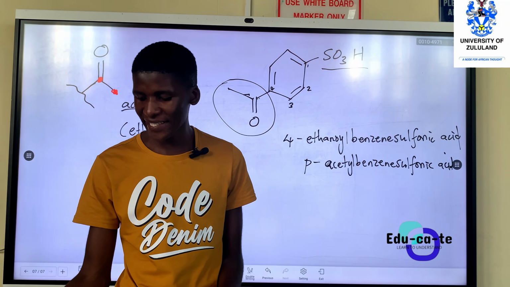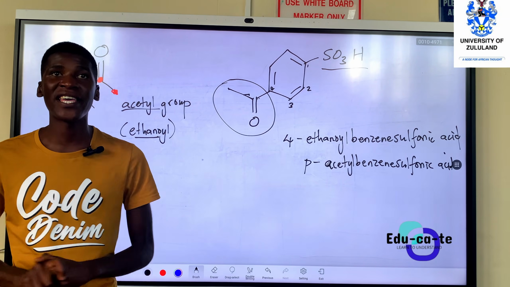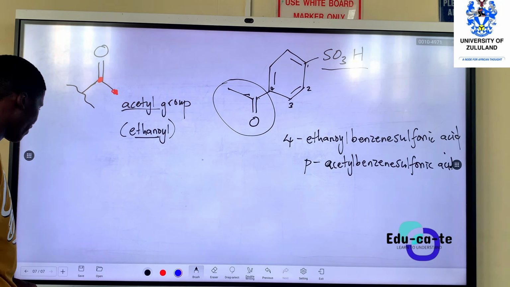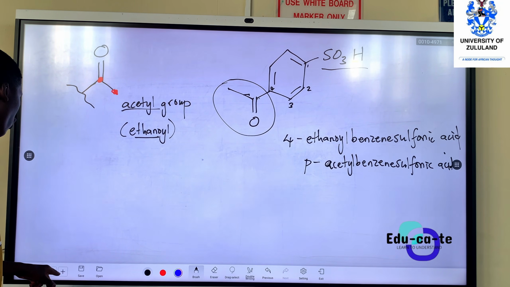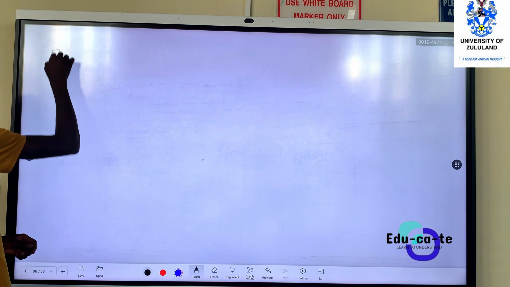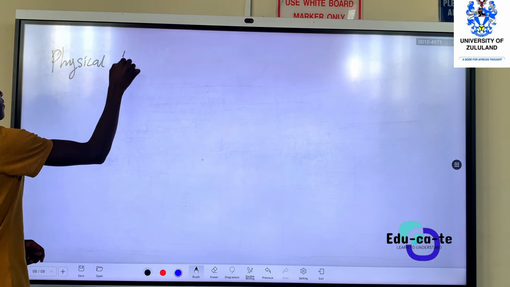I'm sure we're all right. Basic physical properties of these carbonyl containing compounds. Carbonyl containing compounds have a slightly higher boiling point than hydrocarbons. Why is that? Let's look at that. Physical properties.